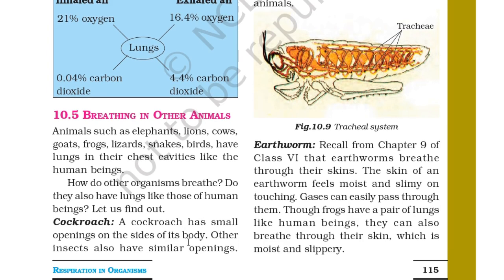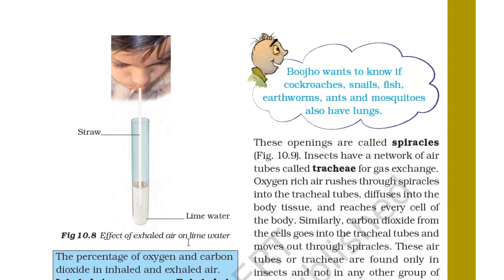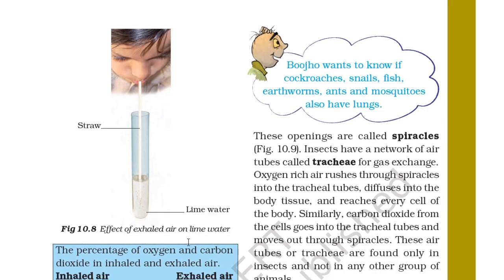Cockroach has small openings on the side of its body. Other insects also have similar openings. Bojo wants to know if cockroaches, snails, fish, earthworms, ants and mosquitoes also have lungs. These openings are called spiracles. In figure 10.9 it is shown.